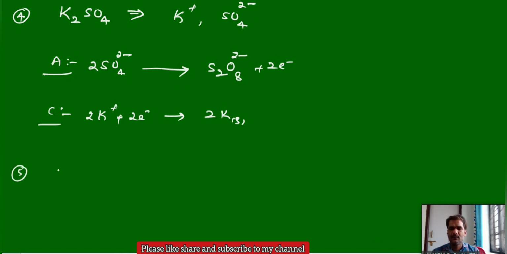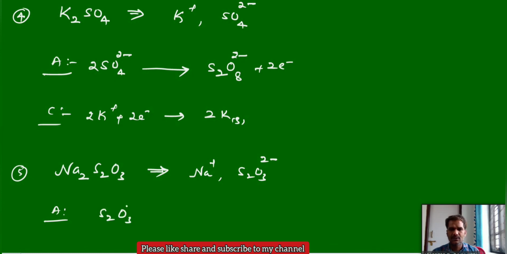Similarly, sodium thiosulfate. You can use the ions sodium plus and S2O3 2-. This is the cation and anion. At the anode, oxidation: S2O3 2- can be converted into S4O6 2-, the thiosulfate into tetrathionate.